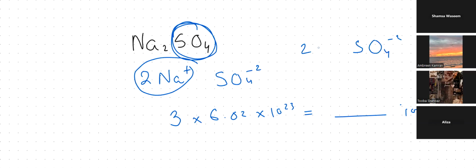I'll give you another example. You try to deduce it. Suppose I ask, in ammonium carbonate, how many ions are there? They both are polyatomic ions. Just deduce the number of ions. How many ions will we count in ammonium carbonate?